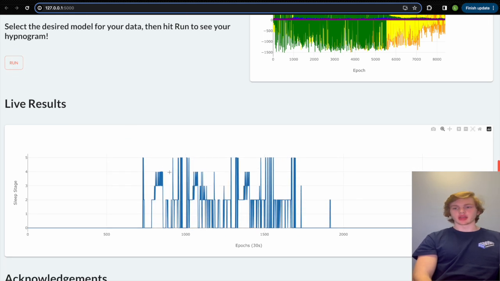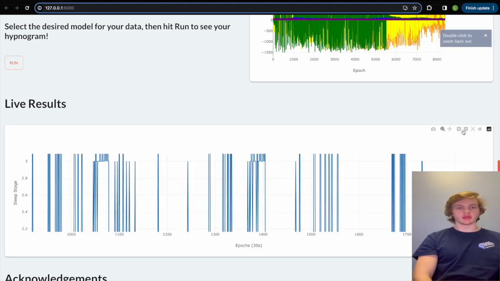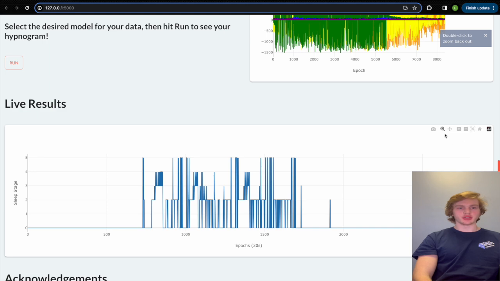The hypnogram is dynamic. Users can zoom in, focus on specific parts of the hypnogram, or save a screenshot as an output.